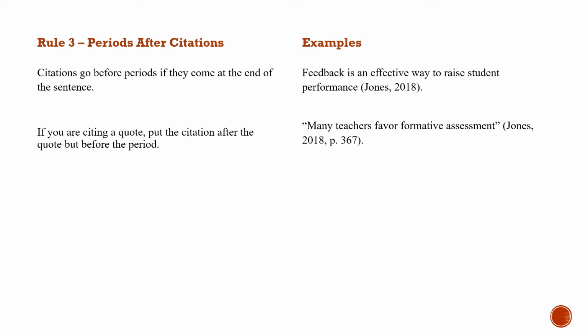It comes at the very end. If you are citing a quote, put the citation after the quote, but before the period. So many teachers favor formative assessment. There's our quote. (Jones, 2018, page 367), and then once again, the period goes after the citation.